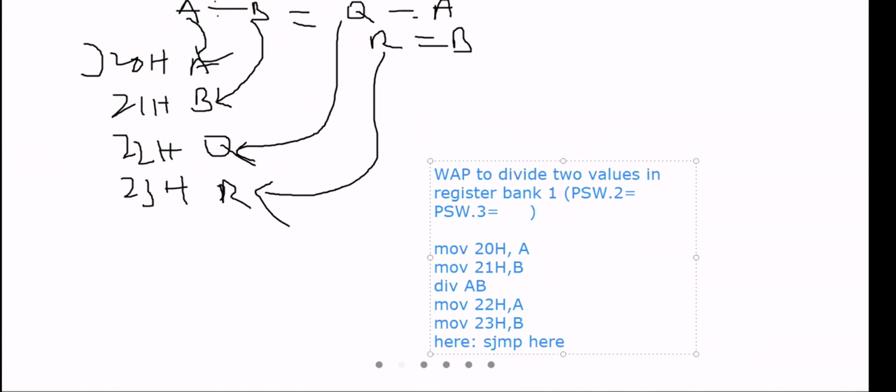Anybody remembers? 00 will be register bank 0, 01 will be register bank 1, maybe. So this should be 1, and this should be 0.